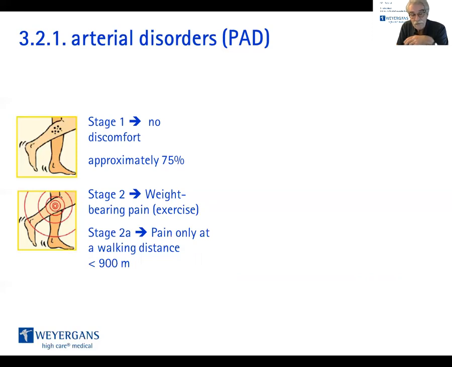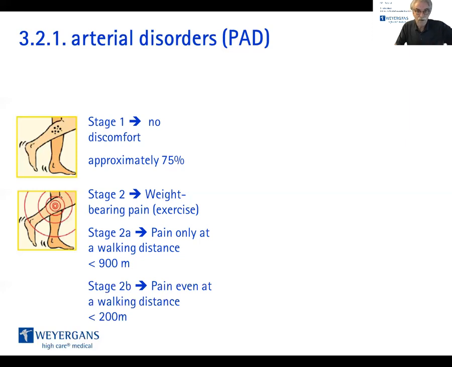Stage 2A, the people feel pain if they walk more than 200 but less than 900 meters. Stage 2B, the people feel pain even at a walking distance of less than 200 meters. Imagine what a discomfort in life. You walk less than 200 meters, you need to stop because you cannot continue walking. You suffer the pain.